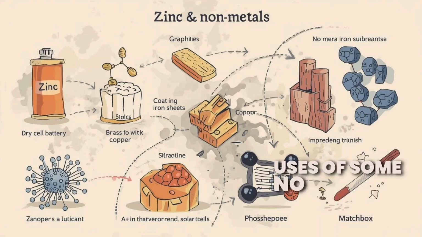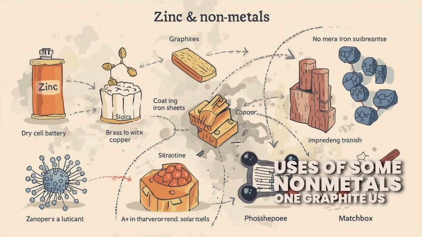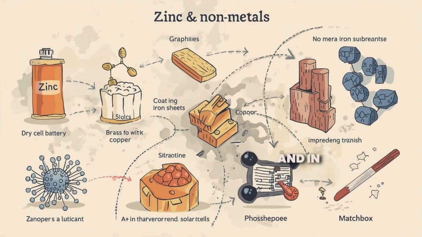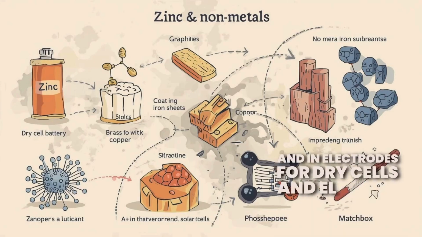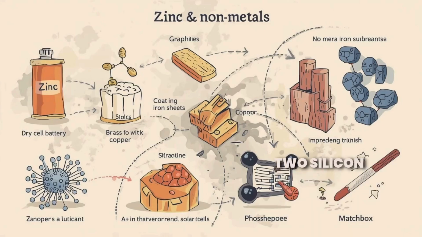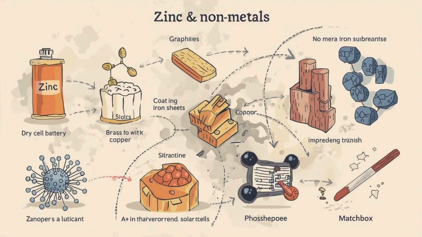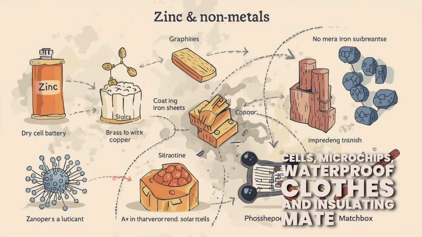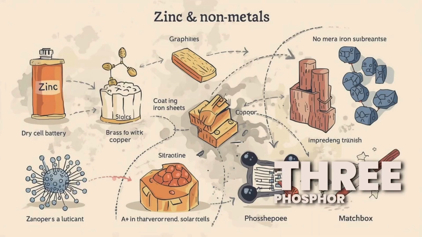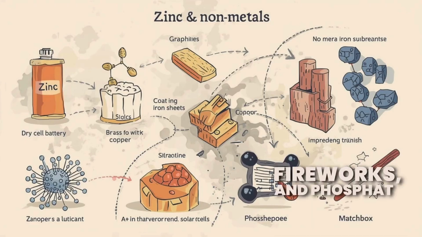Uses of some nonmetals. 1. Graphite. Used as lubricant and in electrodes for dry cells and electric arcs. 2. Silicon. Used in electronics to make transistors, solar cells, microchips, waterproof clothes, and insulating materials. 3. Phosphorus. Used in matchboxes, fireworks, and phosphatic fertilizers.